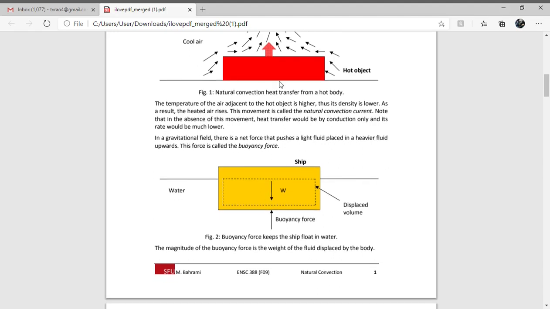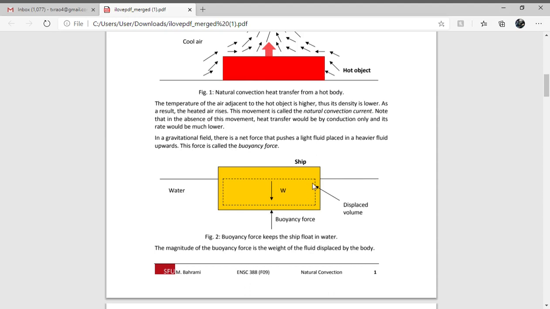So buoyancy force is a hydrostatic force. Already regarding the buoyancy force, we discussed Archimedes principle. Okay. Suppose there is a ship in the sea or water. Once the ship is on the water, some portion of the ship is under the water.